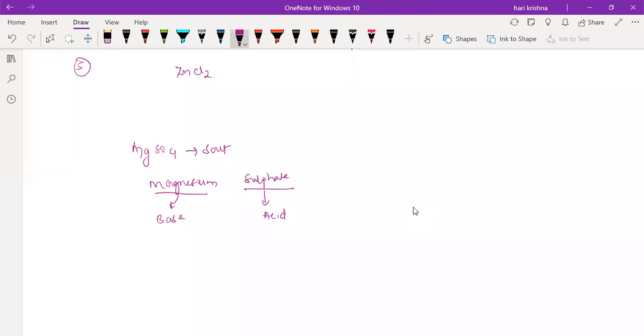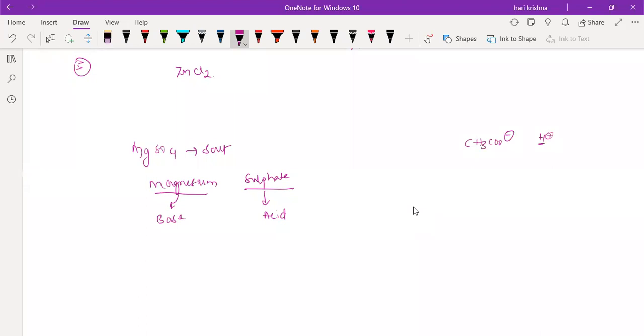But sir, in acetic acid, the acetate comes before the metal. In acetic acid, CH3COO minus will come, and H plus will come from the acid.